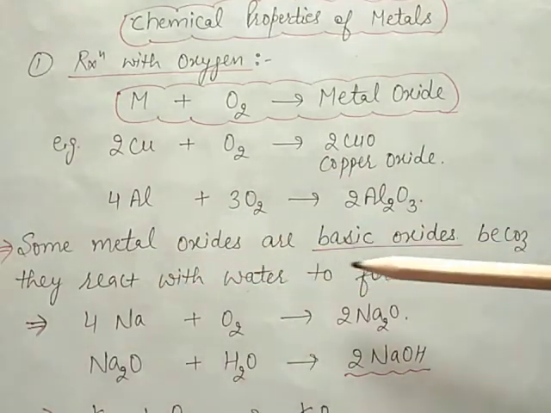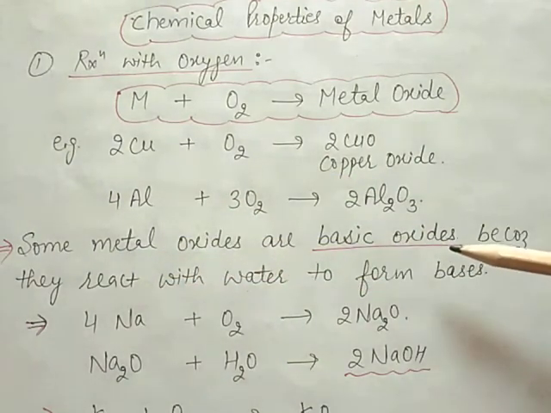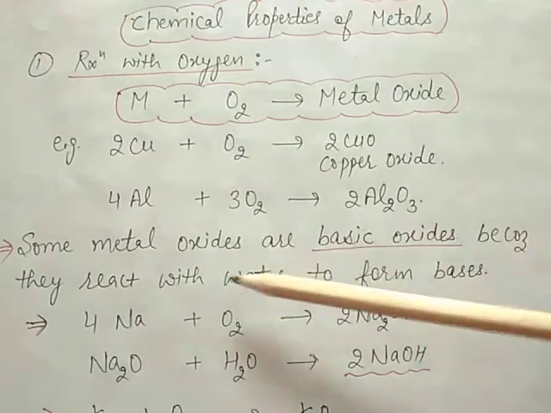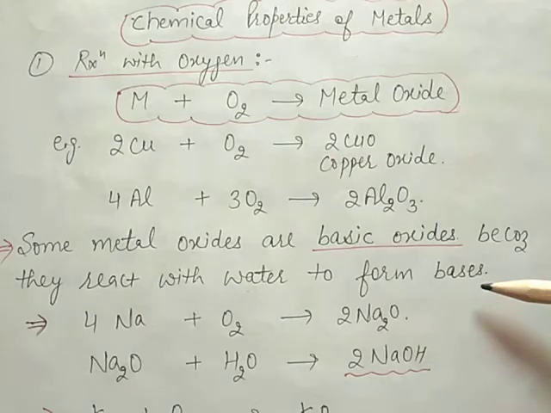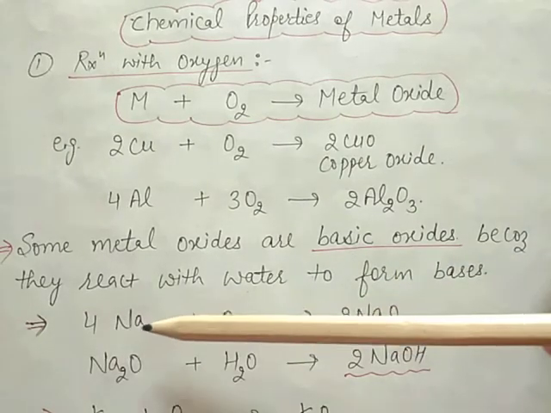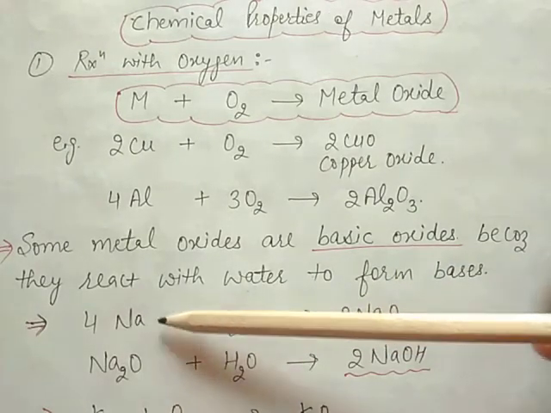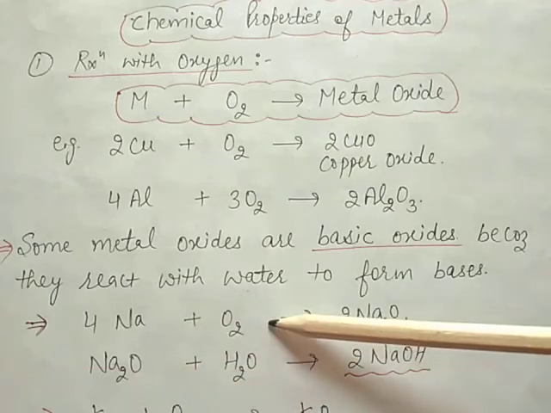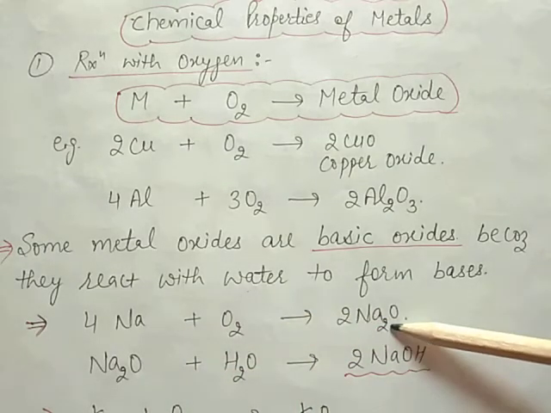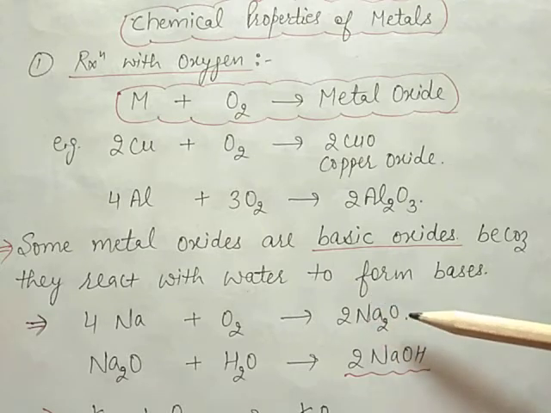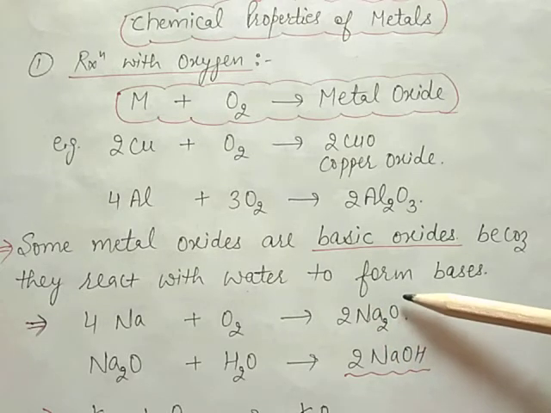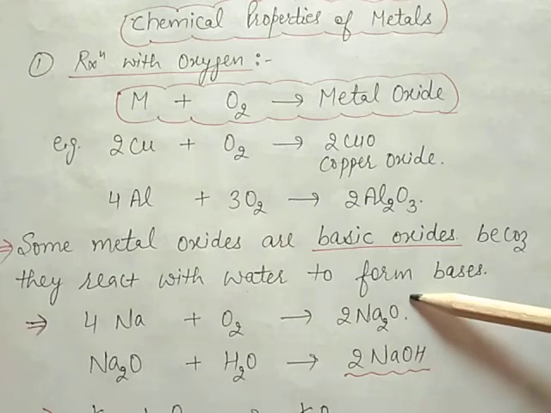Some metal oxides are basic oxides because they react with water to form a base. Here we take the example of sodium. Sodium reacts with oxygen, it will form sodium oxide, because sodium has +1 charge and oxide has -2 charge.